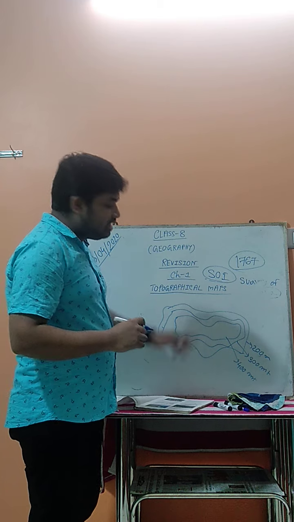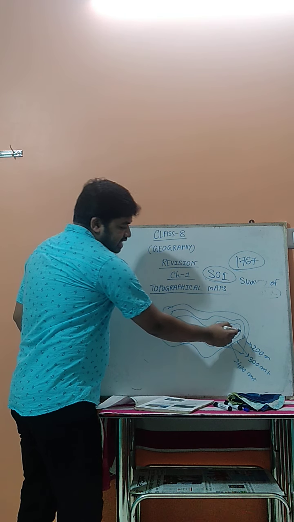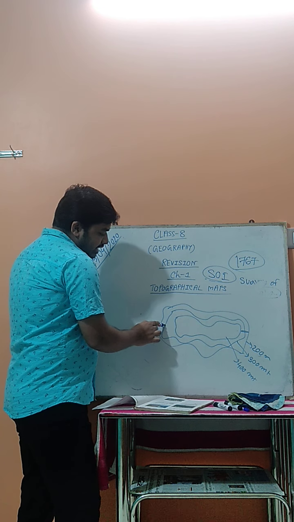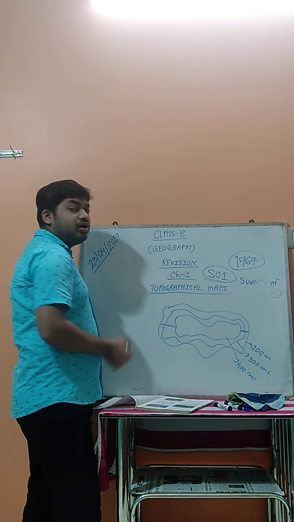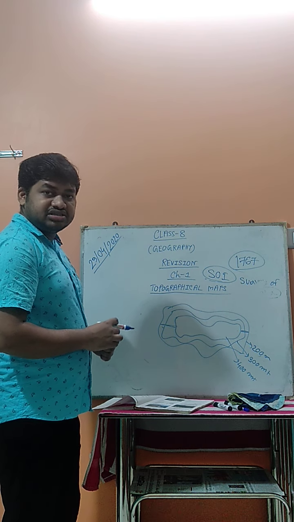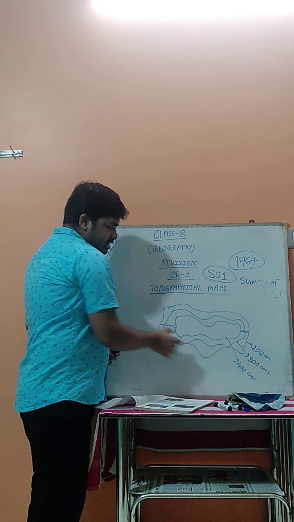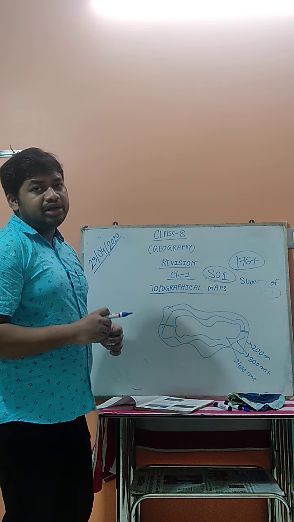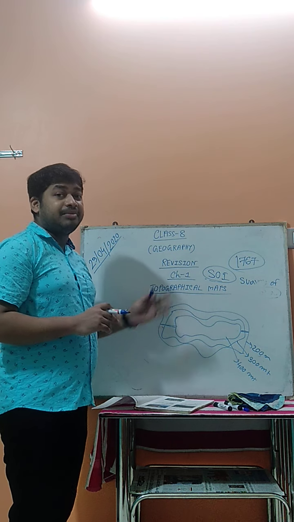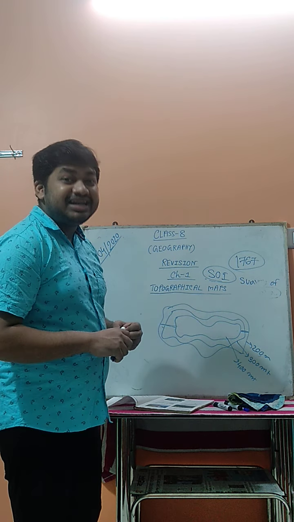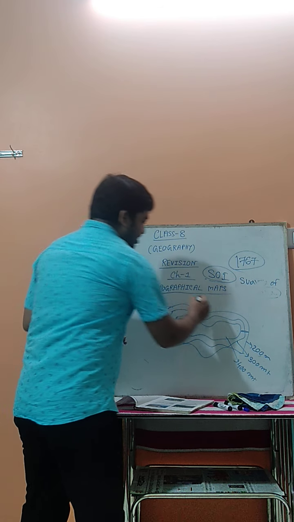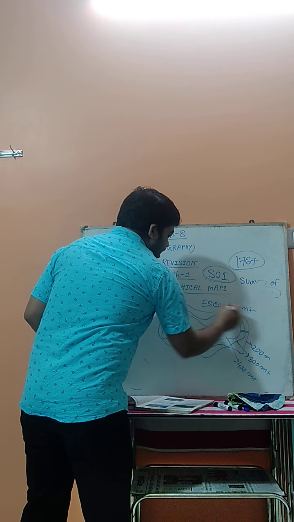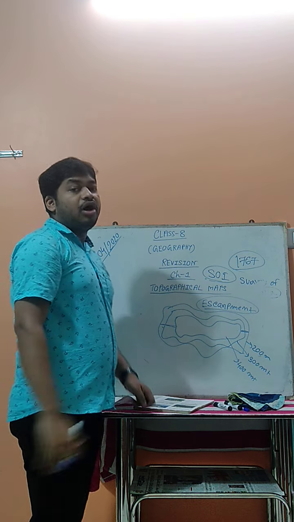And if the contour lines are located very far from each other, that time it represents the gentle slope or the normal slope. Now see in this figure that on one side, the contour lines are located very close to each other, but on the other side, the contour lines are located very far from each other. So these are the first characteristics. And you see the contour figure. The contour figure is almost oval in shape, not exact, almost oval in shape. So these two features together represent an escarpment. Yes, you have to understand. That is the escarpment.